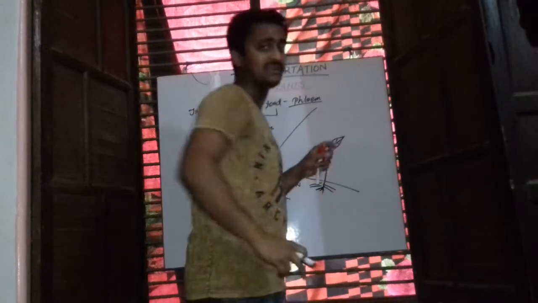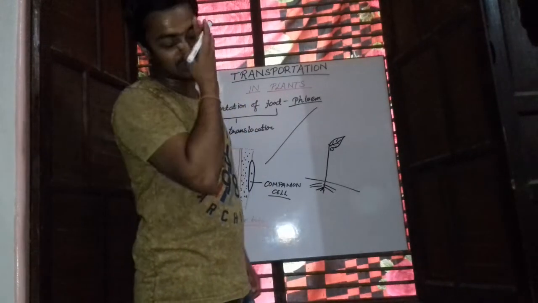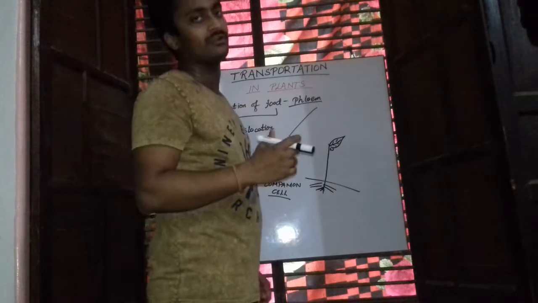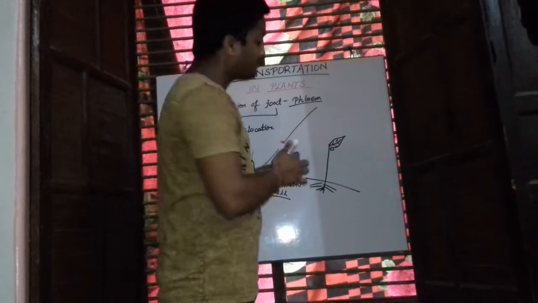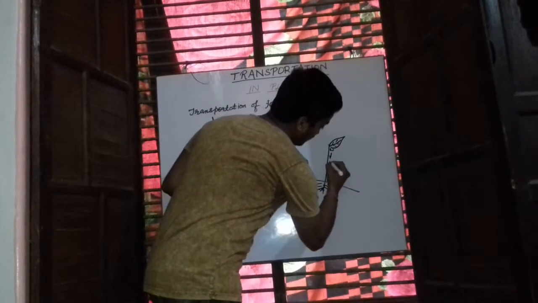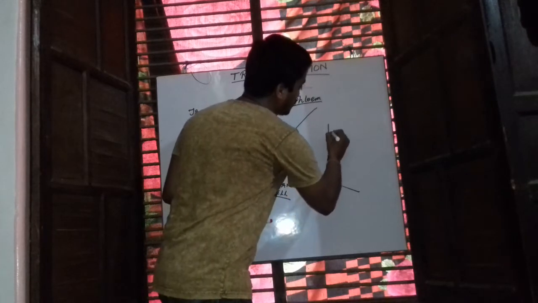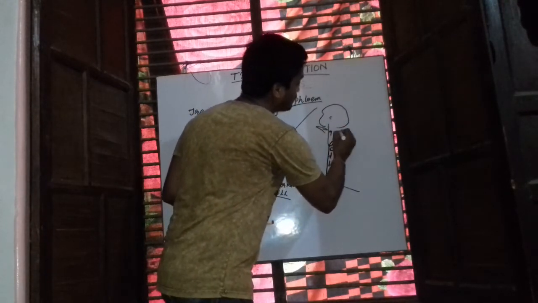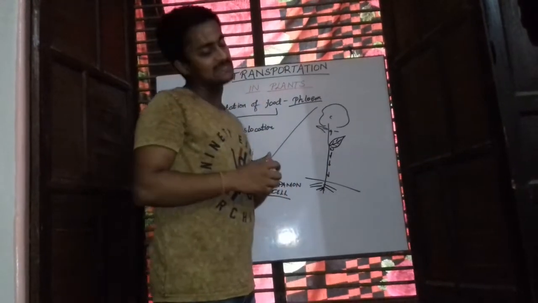Now once this food is loaded into the sieve tube elements, the water rushes in through the process of osmosis. Due to the pressure of the water containing the sugar, this food is moved to different parts, either downwards to the roots, stem, also to the upper stem and to the flowers, fruits. So this is how the transport of food takes place.